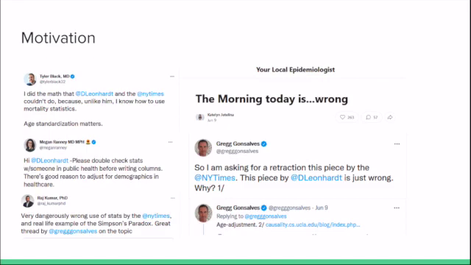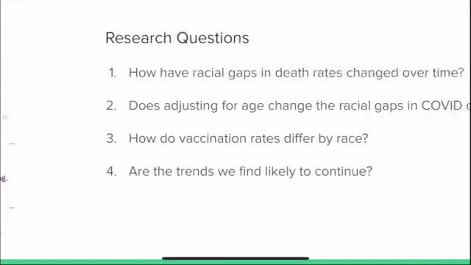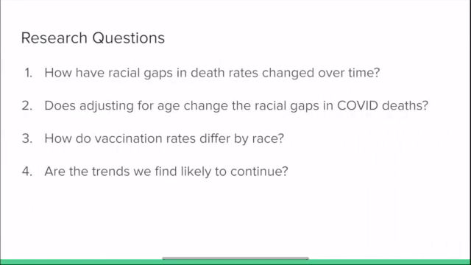To give one example, Greg Gonsalves, an epidemiologist and associate professor at the Yale School of Public Health, stated, "This piece by David Leonhardt is just wrong. Why? Age adjustment." Seeing this, we decided this would be a good topic to investigate and determine which side of the argument was correct. We decided that these four questions were the most important pertaining to our goals.